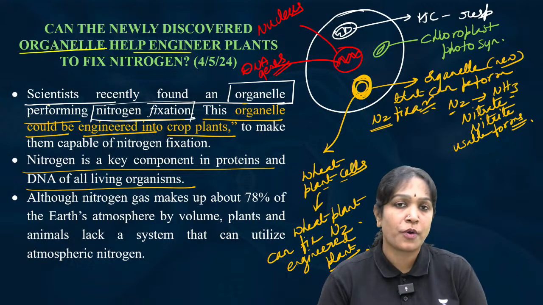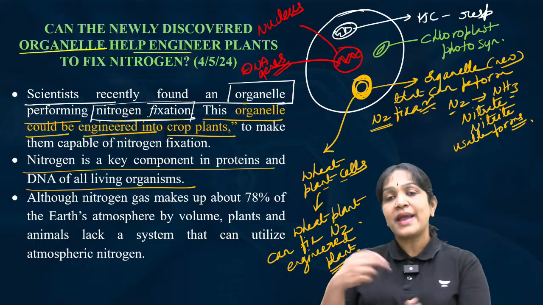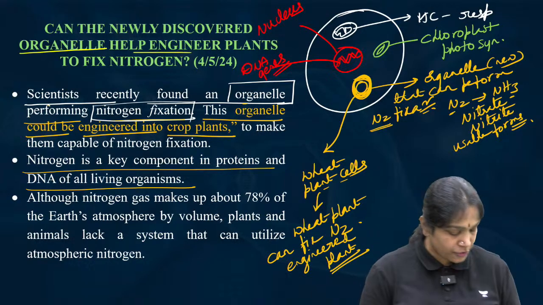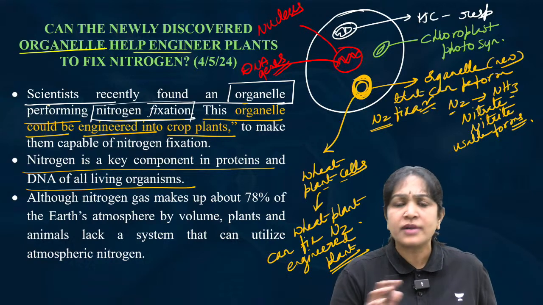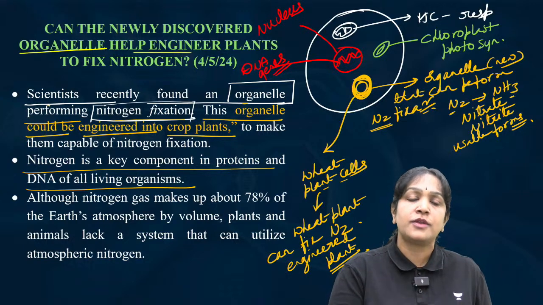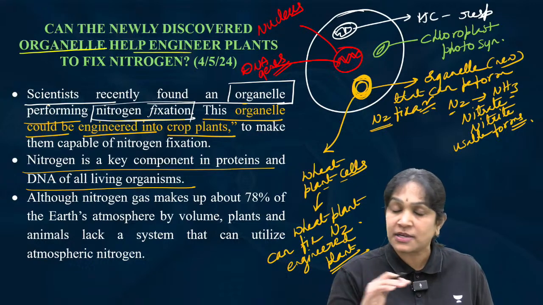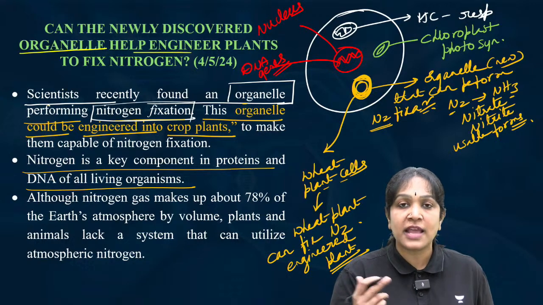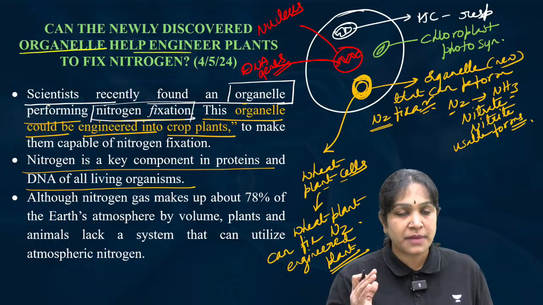So nitrogen is very important for us, but we cannot fix it. We and plants also cannot fix it. But by transferring this organelle, we can make the plant capable of fixing the nitrogen. I hope it is clear. Yeah, legumes can fix the nitrogen, but not directly, through some bacteria in the nodules of their roots. So no plant can fix the nitrogen by itself. Legumes are fixing the nitrogen with the help of some bacteria present in their nodules. So yes, the statement is correct.